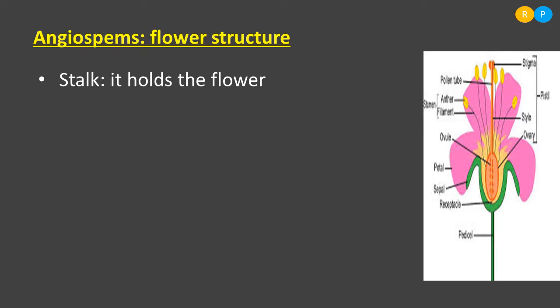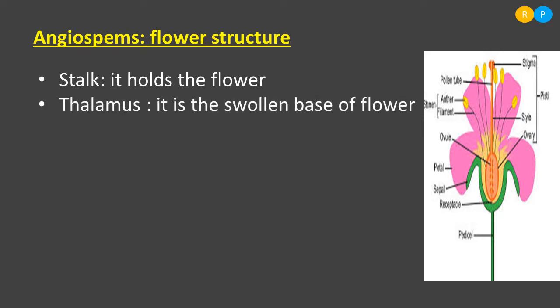Very next to the stalk, at the tip of the stalk, we can find a swollen base. That swollen base is named the thalamus. In this diagram it is labeled as receptacle. Clear? At the tip of the stalk we can find a swollen base, and that is the thalamus. The thalamus leads to the formation of all other floral parts.